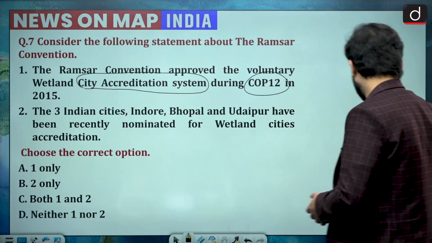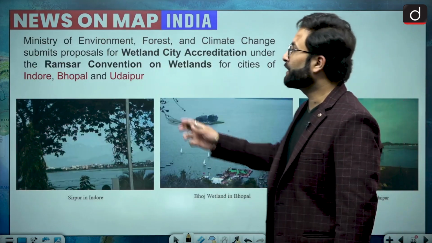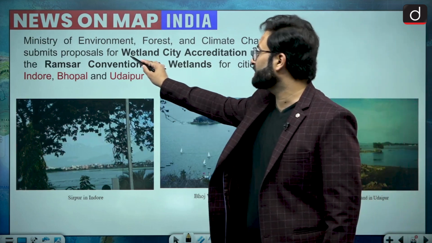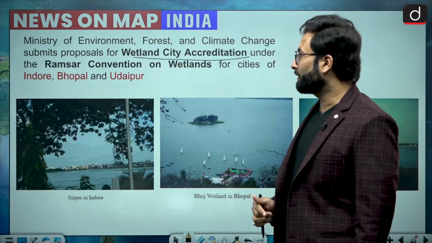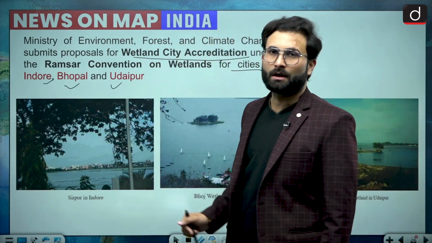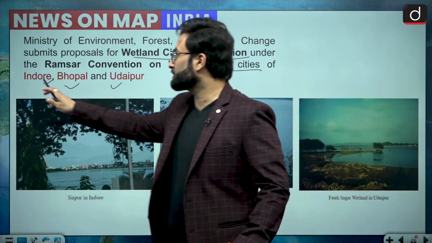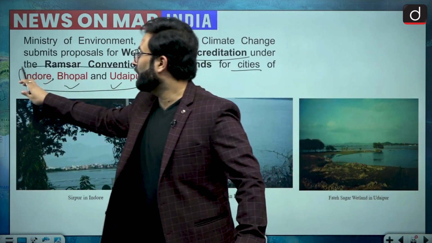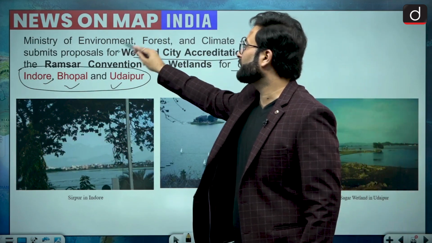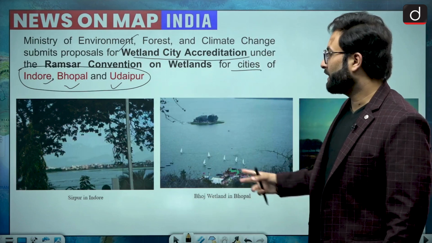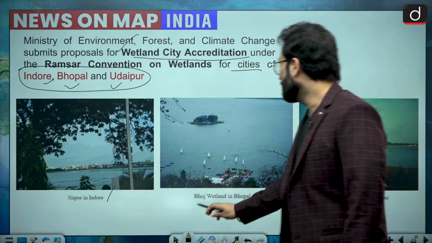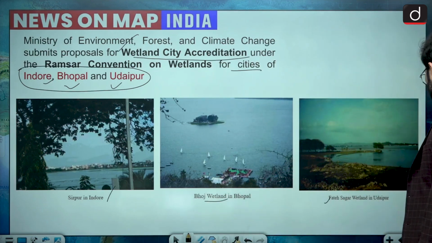So let's have a look at the explanation. Here you can see the Ministry of Environment, Forest and Climate Change submitted a report for wetland city accreditation under the Ramsar Convention on wetlands for the cities Indore, Bhopal, and Udaipur. That is why these cities were in news, because these 3 cities have been given for nomination under this particular category, that is wetland city accreditation. So you can say Sirpur in Indore, Bhoj wetland in Bhopal, and Fateh Sagar wetland in Udaipur.